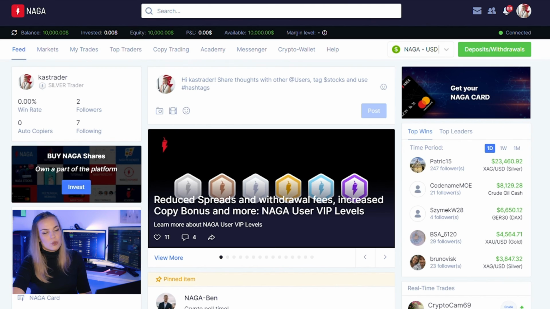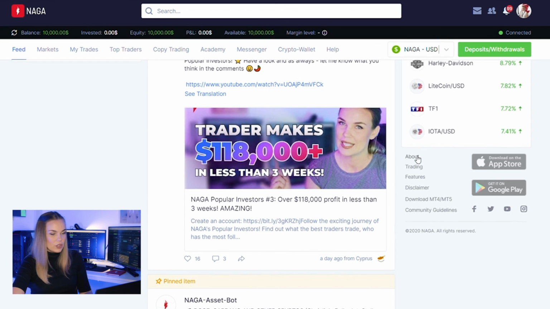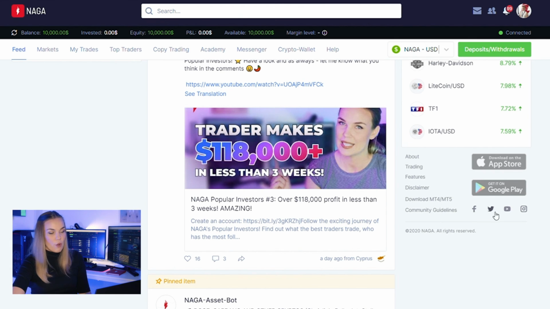The last thing I would like to show you on our NAGA feed is this little section here. You can find out more about NAGA. You can download the apps straight from here to your mobile. More about trading, our features, the disclaimer, obviously. You can download your MT4 and MT5 accounts right in here, and you can read all about our community guidelines, which is really, really important that you follow through. You can also follow us on other social media channels. This is where we post all the fun stuff and all exciting content, so you will want to keep up with us.